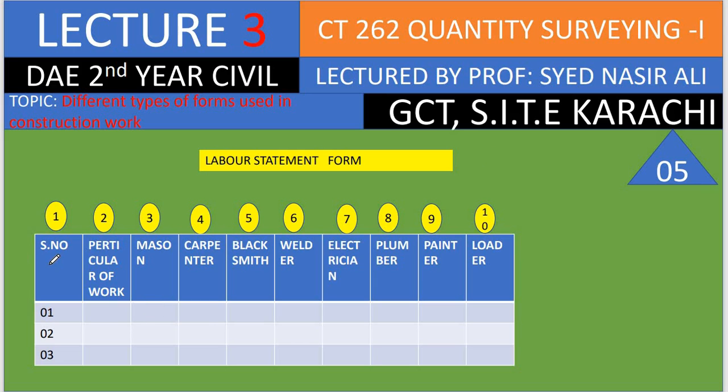In this form, the first column is the serial number, the second one is the particular of the work, the third is the mason, carpenter, the blacksmith, the welder, the electrician, the plumber, and the painter, and the loader. These are the 10 columns, but may vary according to the work and need. And we can use this for the work in the estimate as well.